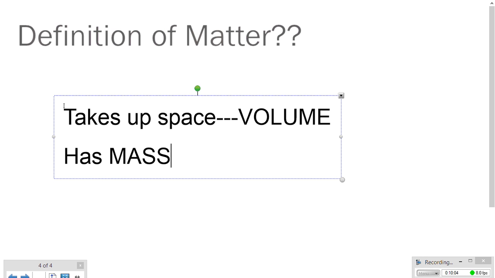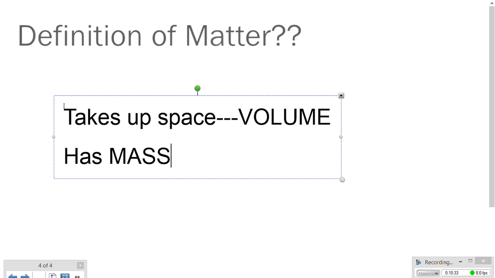A lot of people think mass is the exact same as weight, and they're close but not quite. Weight and mass are very similar but not exactly the same, and if you want to learn the difference, there is a video that you may watch on the difference between mass and weight. But I did want you guys to know it is similar to weight. Okay? So then some people are thinking, well, does gas have weight? How would we find the mass of a gas?